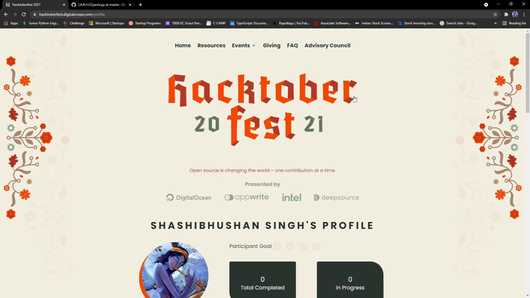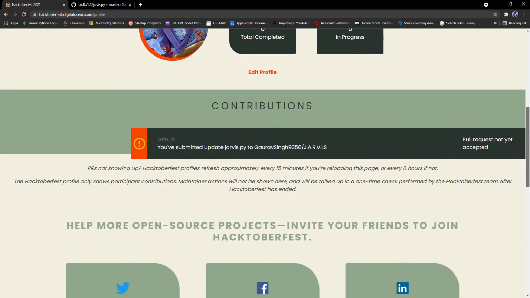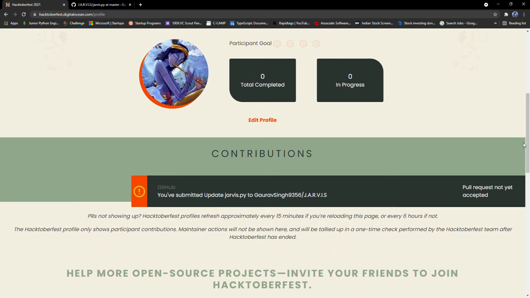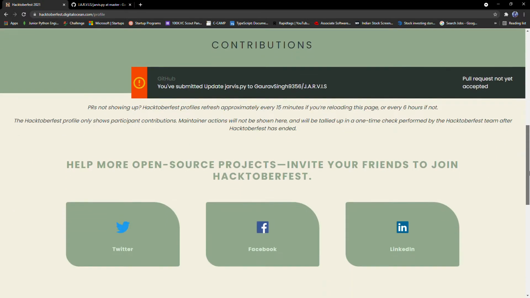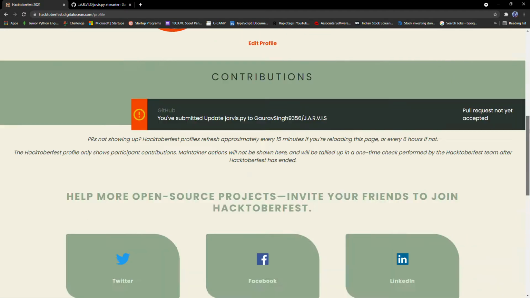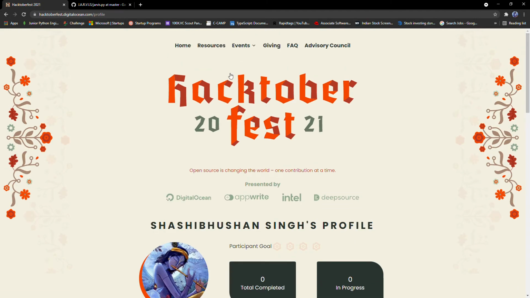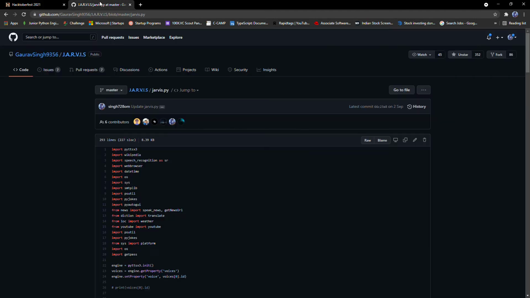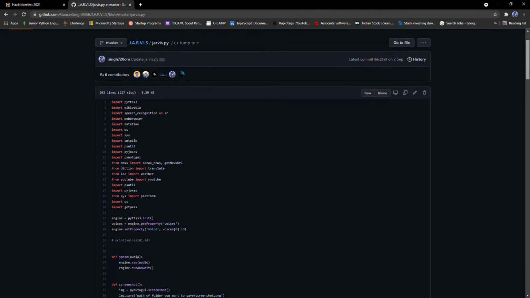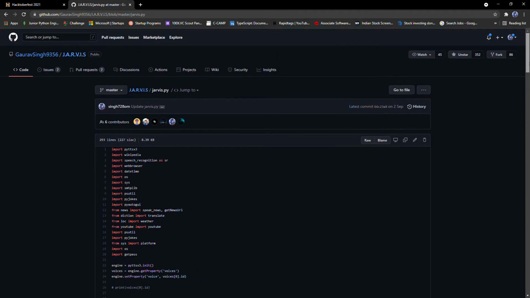So let's see how you can create any pull request. First of all you need to register, and after registering and editing your profile and all the things, you need to register with your GitHub ID. So you will do like this, and I will tell you how to create any pull request. So let's see, I have created a project here on GitHub. After successfully registering on Hacktoberfest, you can open any open source project and contribute toward it.